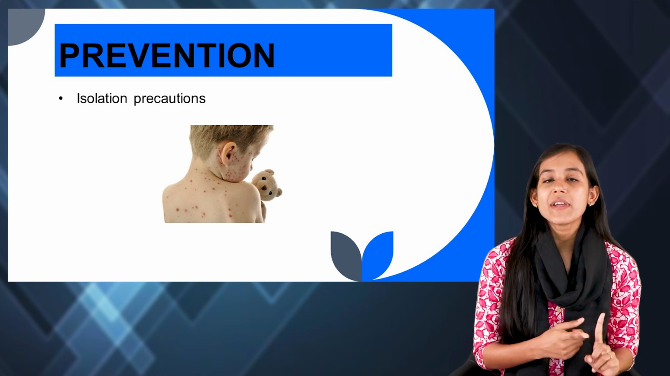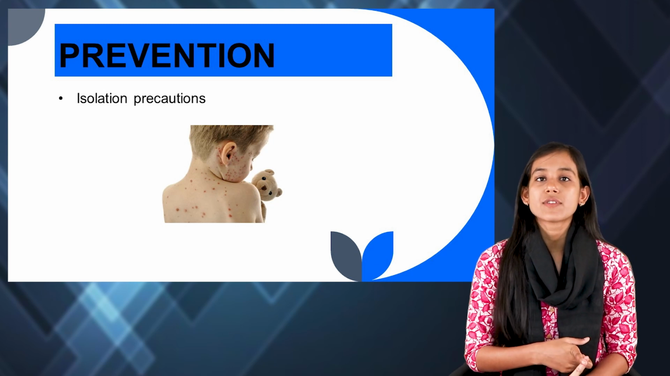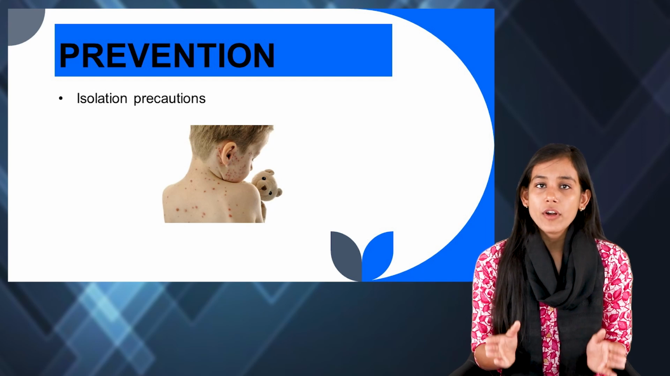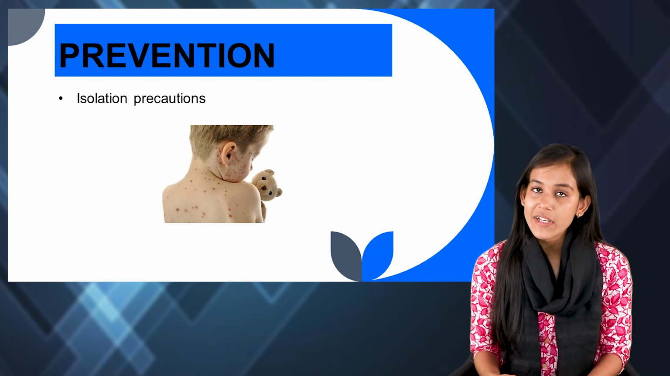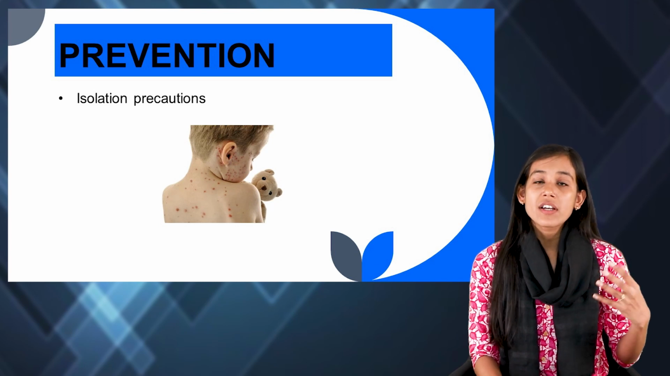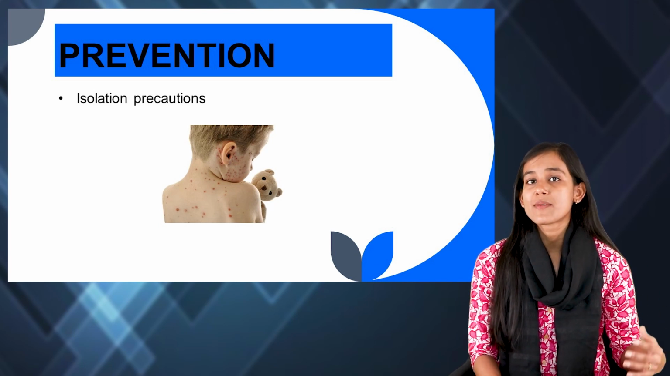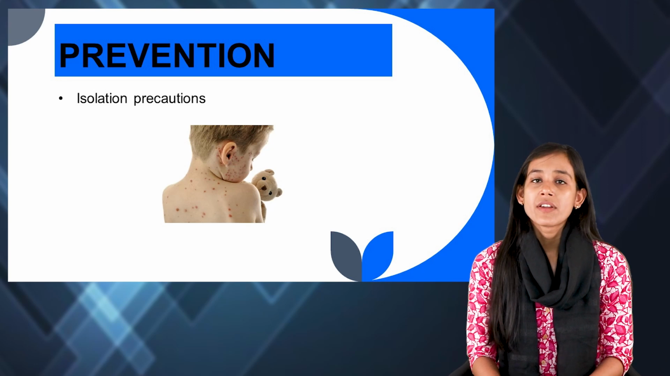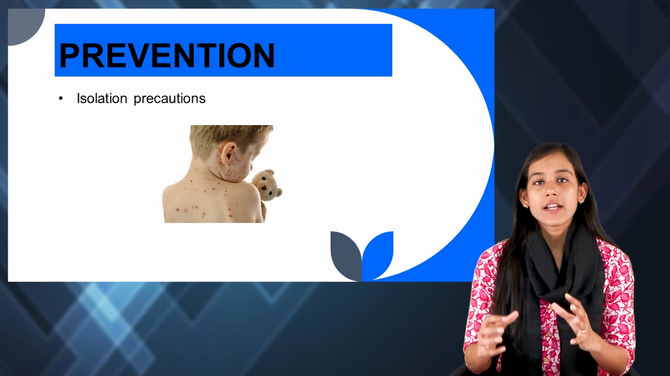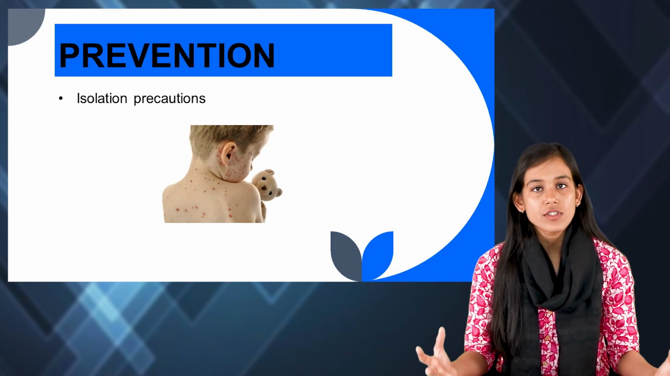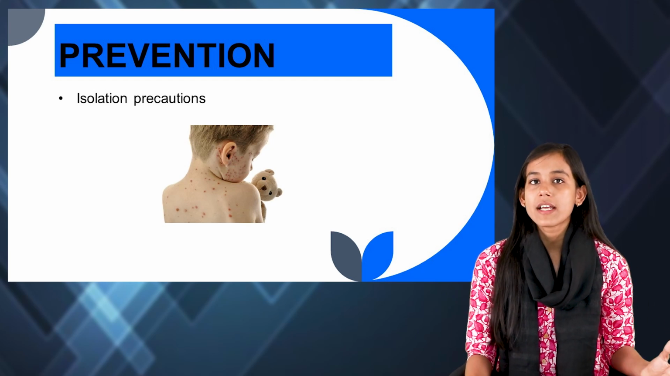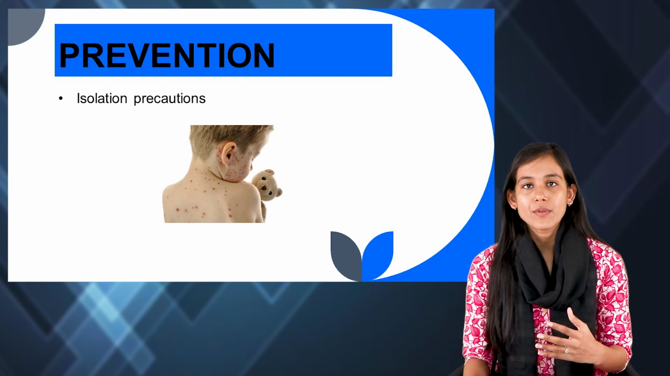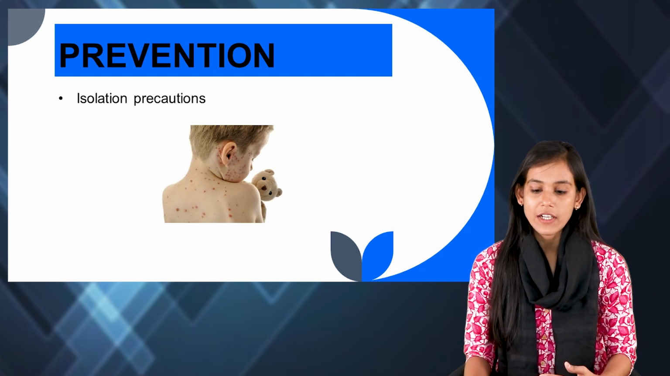So the first thing would be isolation precautions, which we have to take. It's very important to isolate the child or the person who is infected with measles, because if they're not isolated, the infection would spread very rapidly. And especially if the child is in hospital, you've got other children also. So there you have to make sure that the other children don't get the infection.